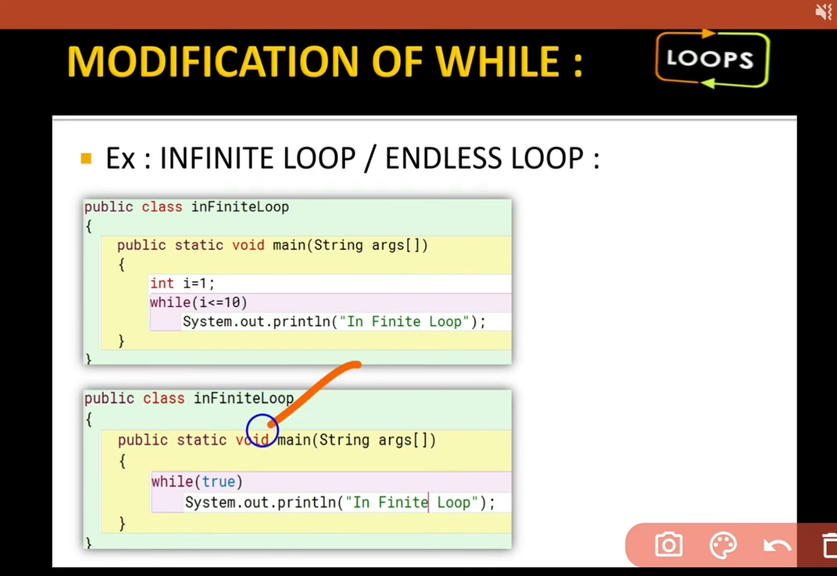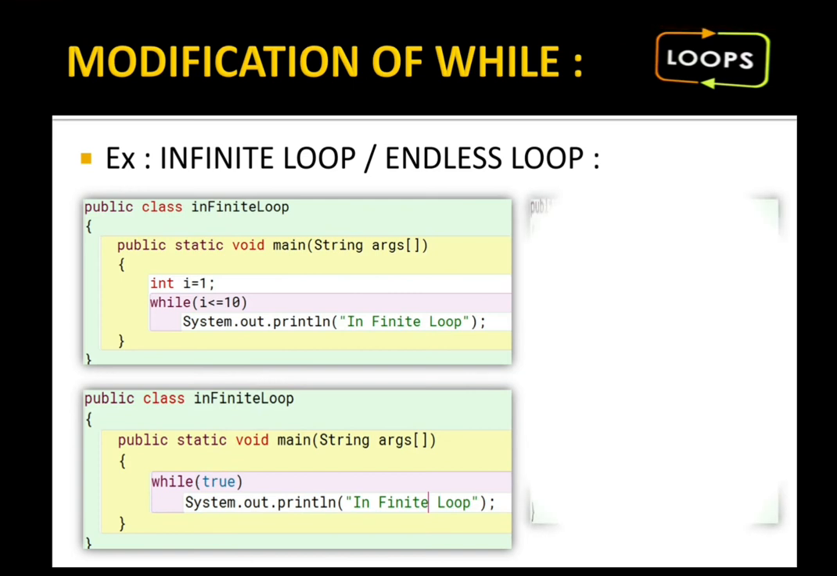Now again one more example, I'm using true here. True means it will work again and again. No restriction will be there because the condition is always true. A loop always stops when the condition is false. But I am writing true. That's why it executes always. It is also an example of an infinite loop.